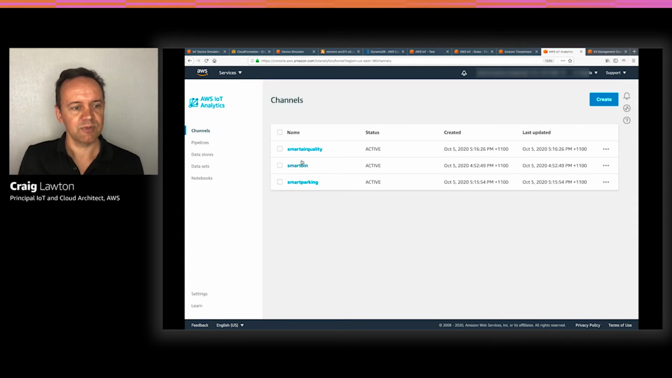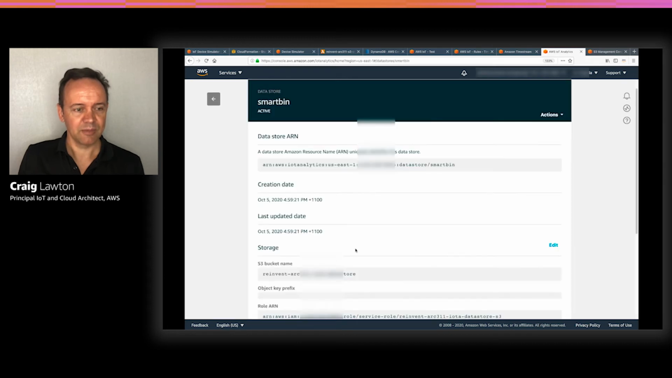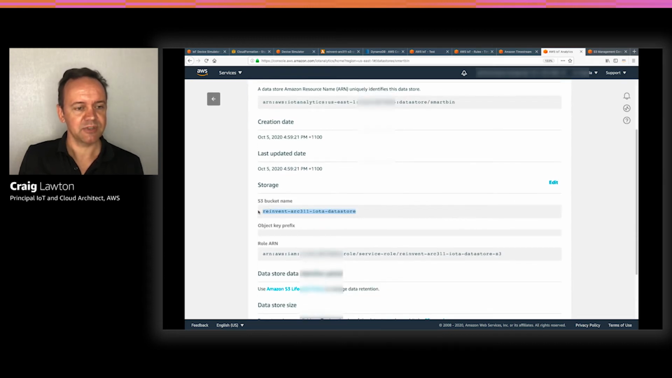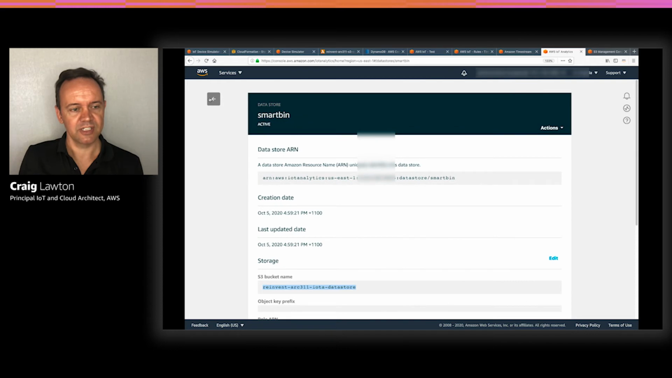For IoT Analytics, we first of all set up a channel, if you remember in our flow, and then on the other side we set up a data store for our data to land in. Our data store, and we'll show it here for Smart Bin, is a customer managed S3 bucket with that name there that you can see on screen.